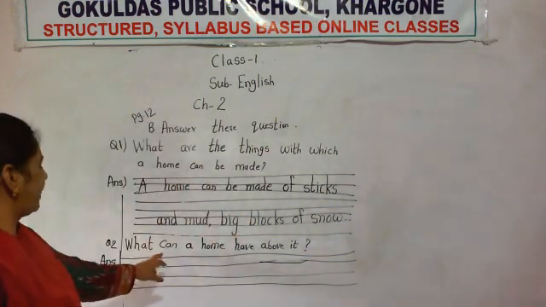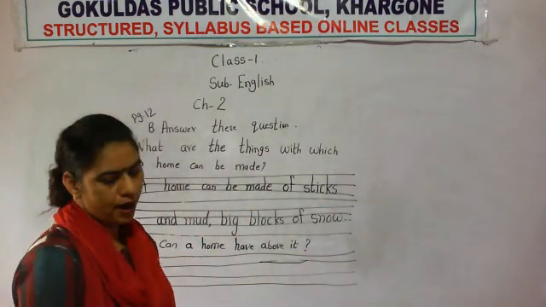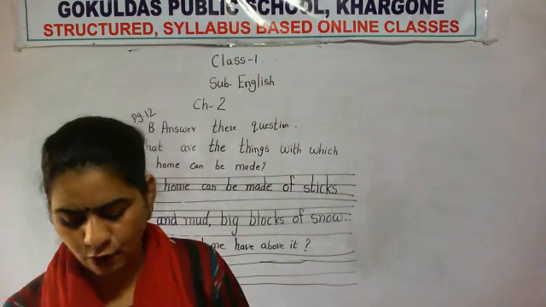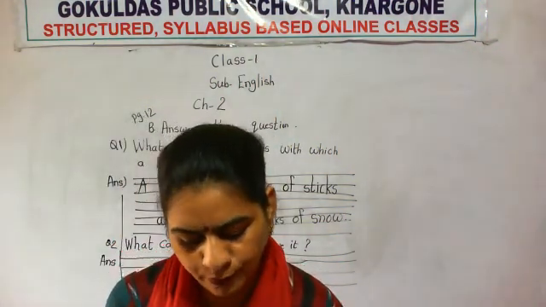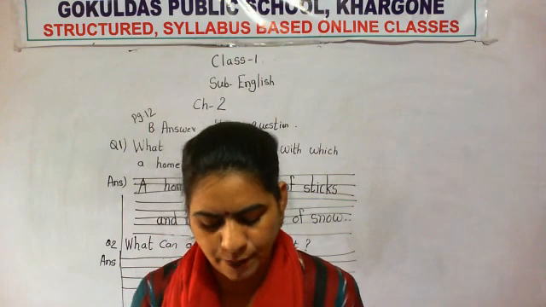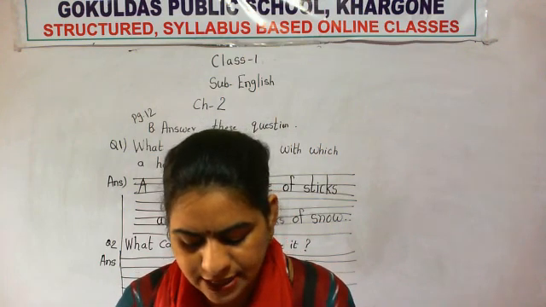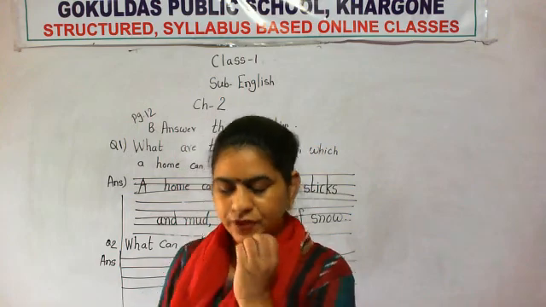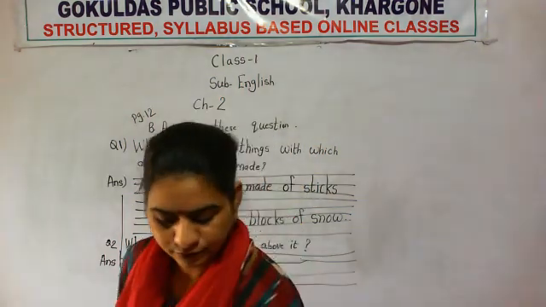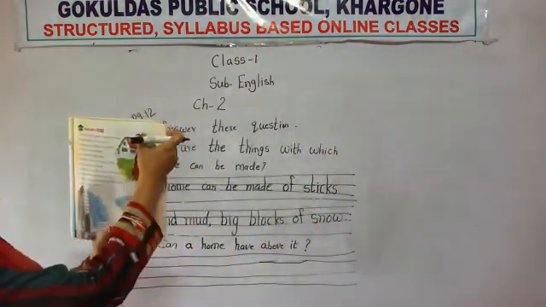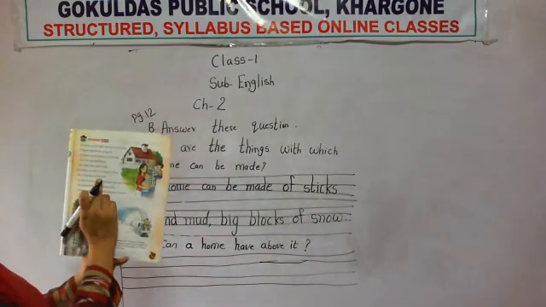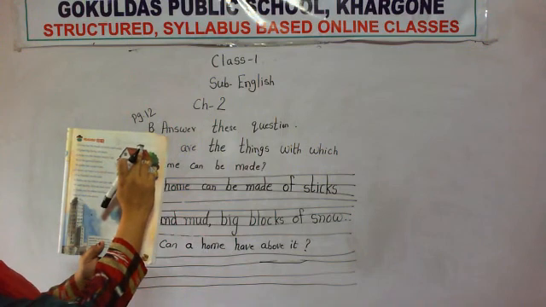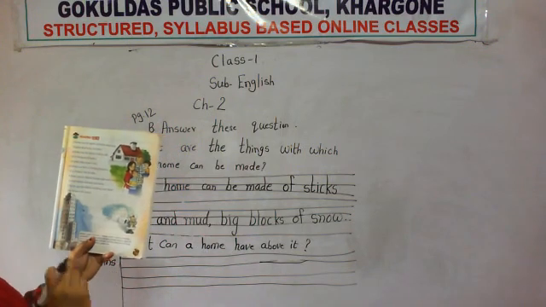Now, what can a home have above it? A home can have a windmill above or a chimney on its side. See, you had seen the home here. The chimney is there above the house, or a chimney on its side. There should be a chimney or a windmill above.